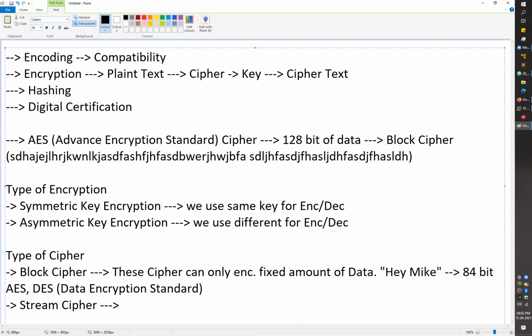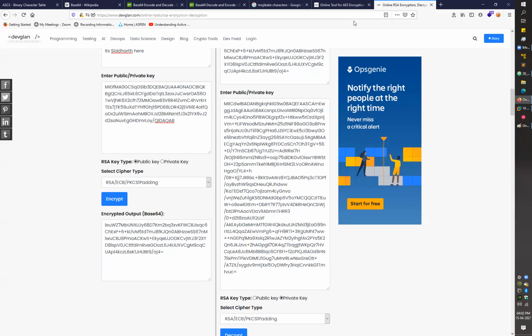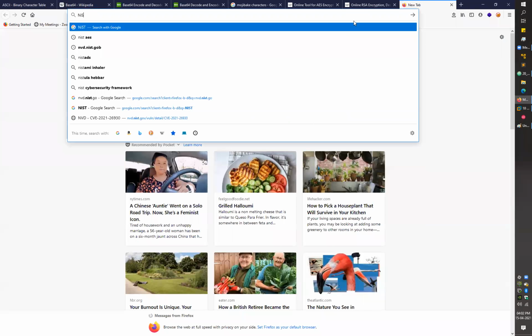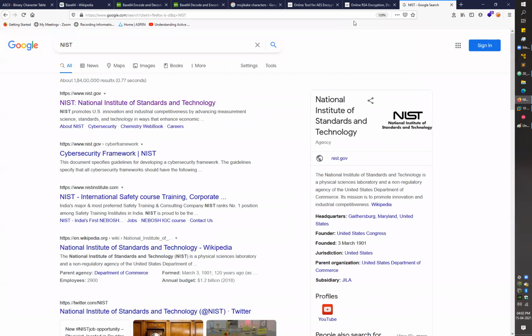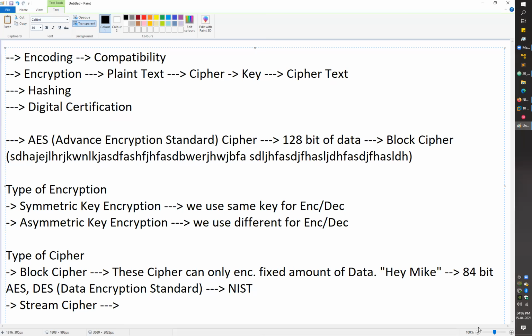Both ciphers, AES and DES, were standardized by an organization, NIST itself. I hope you know the organization name NIST here. NIST is an American organization which gives you standards for different things, like for encryption and for some sets of rules. We have multiple things from NIST, but AES and DES were standardized by NIST, right?